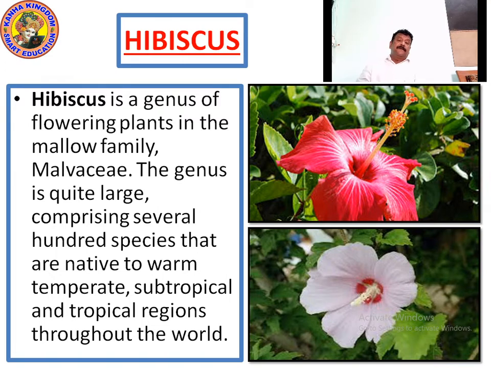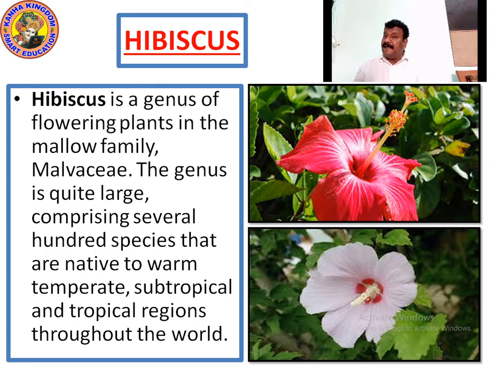So now we know hibiscus is a genus of flowering plants in the mallow family, Malvaceae. The genus is quite large, comprising several hundred species.